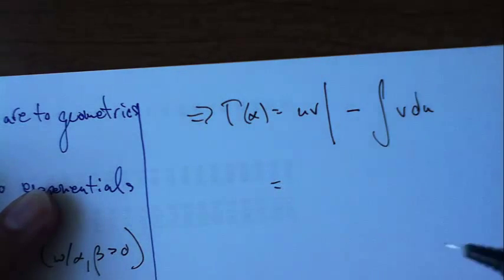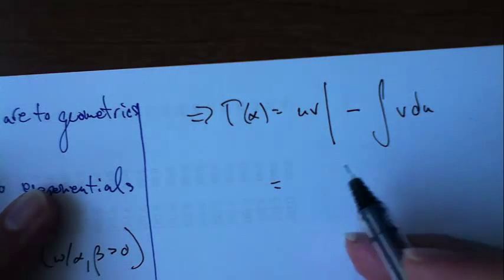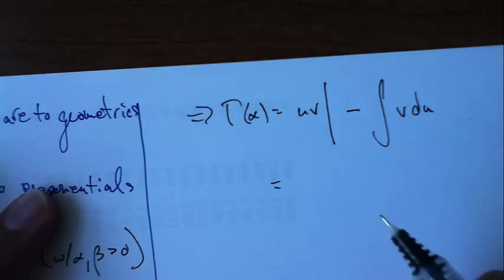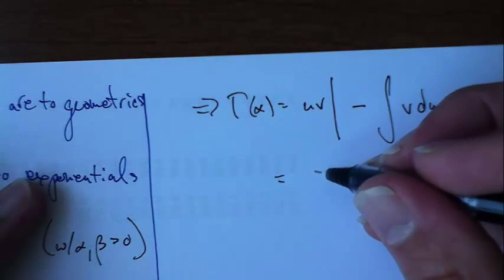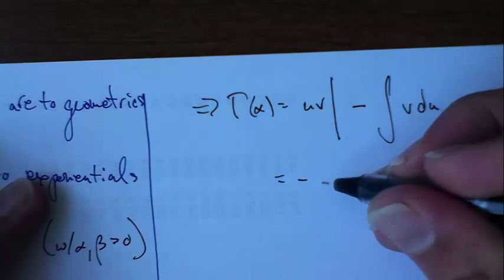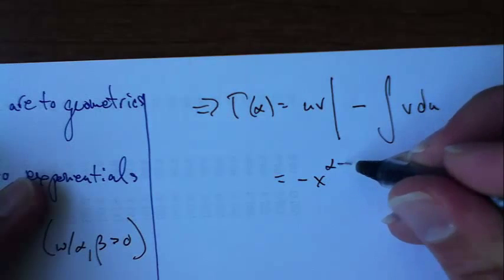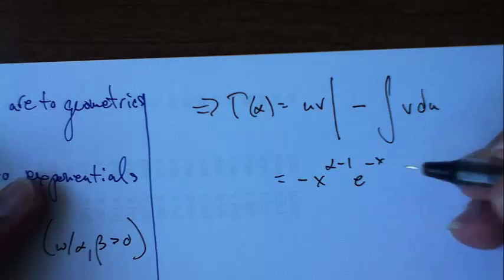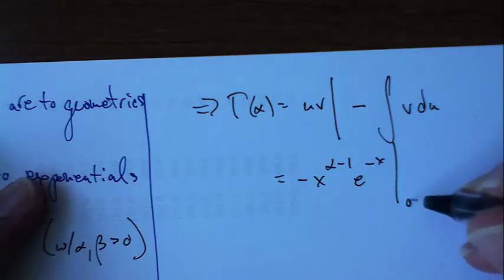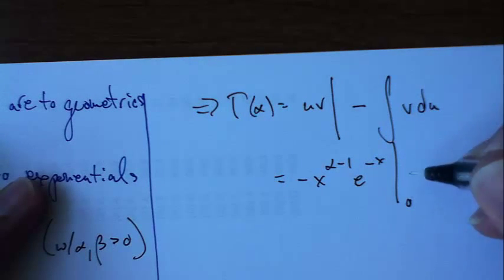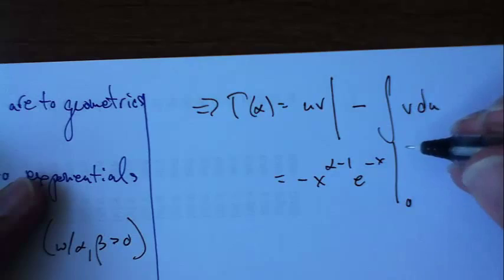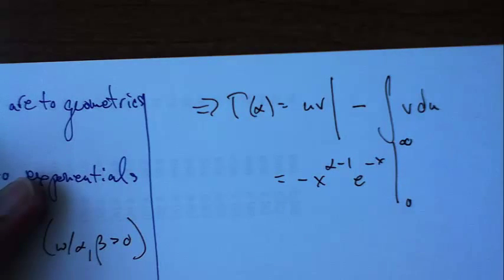More specifically, if I fill in for u, v and du, I get negative x to the alpha minus 1 times e to the negative x, taking the difference of the limits as x goes to 0 and infinity.